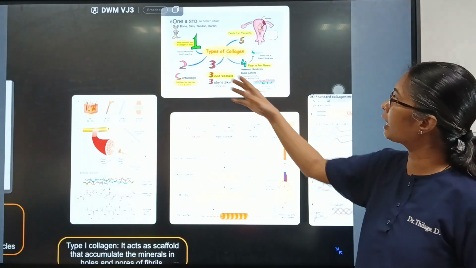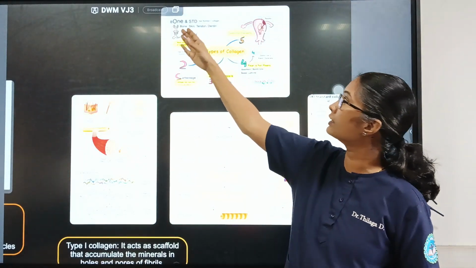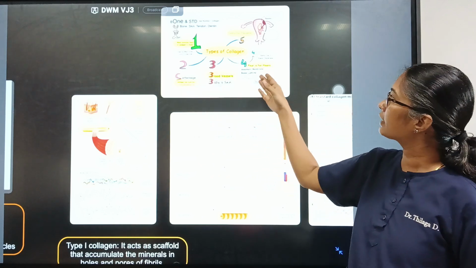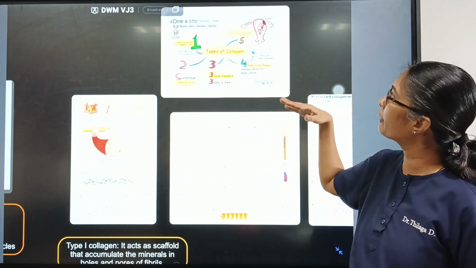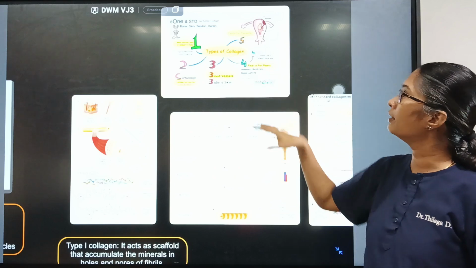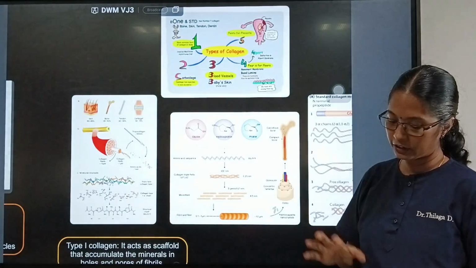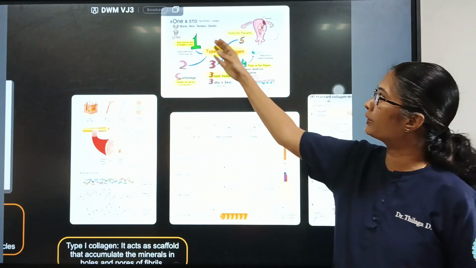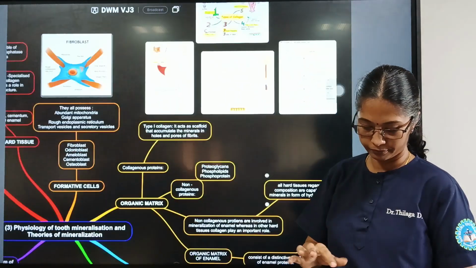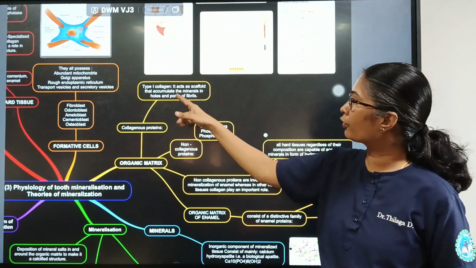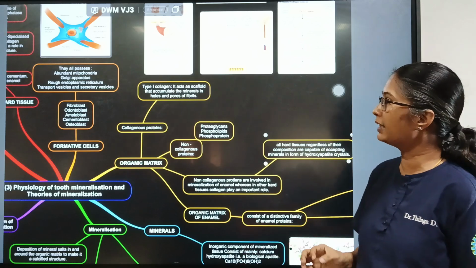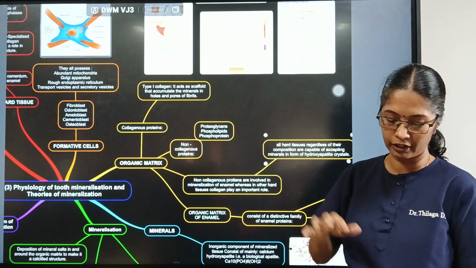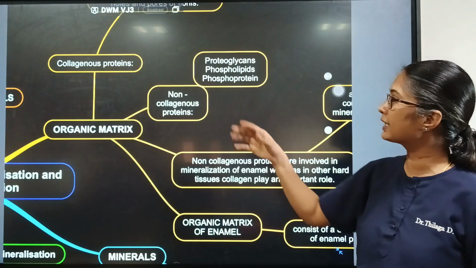So there are different types of collagen. We have type 1, which is in the bone, type 2 in cartilage, type 3 in blood vessels, type 4 for the basement membrane and type 5 for the placental membrane. So these are the types of collagen present in the body. In the bone, for bone mineralization, type 1 collagen is involved. Type 1 collagen acts as a scaffold that accumulates the minerals in the holes and pores of the fibrils. We know that collagen forms a fibril network, and in that the minerals get deposited.